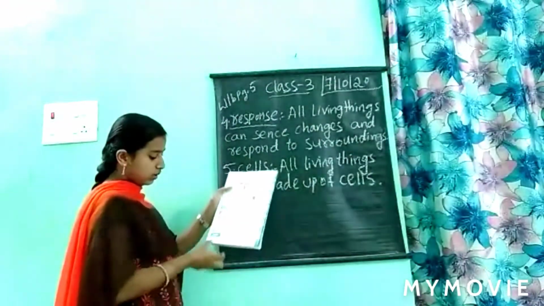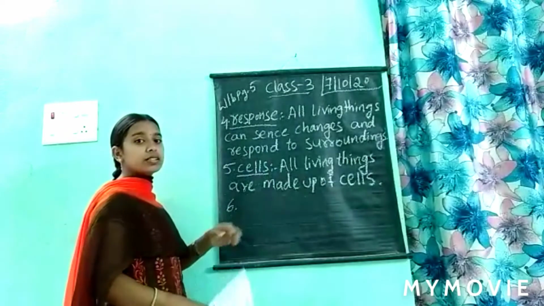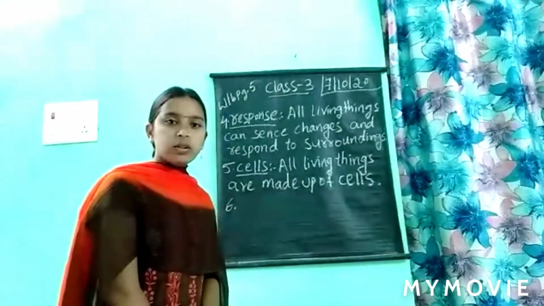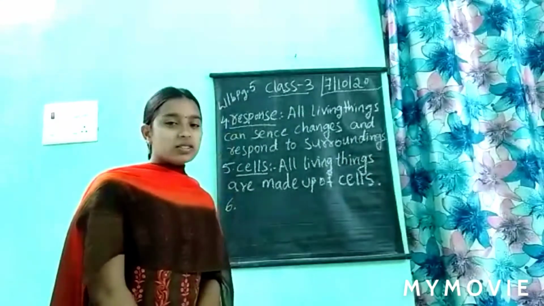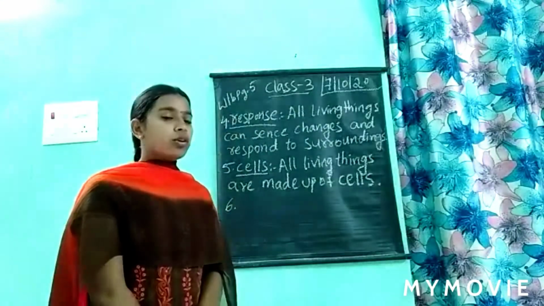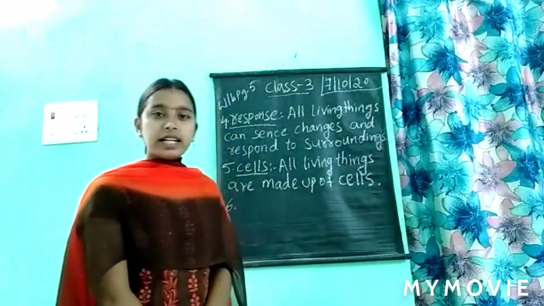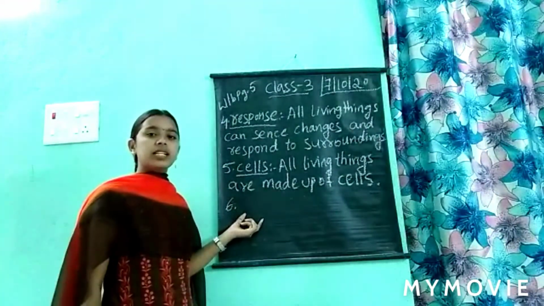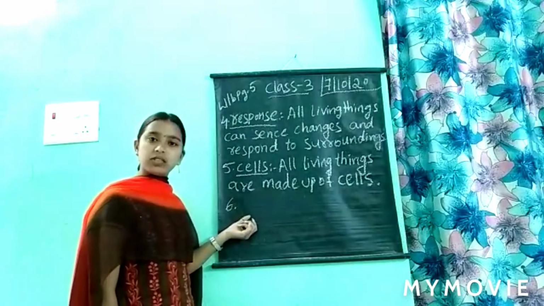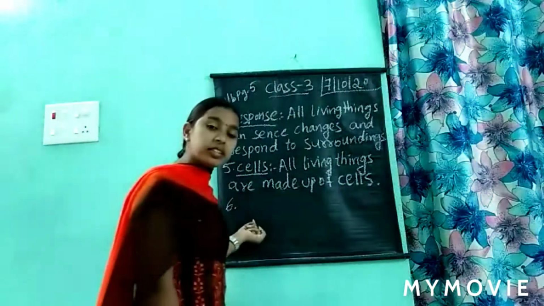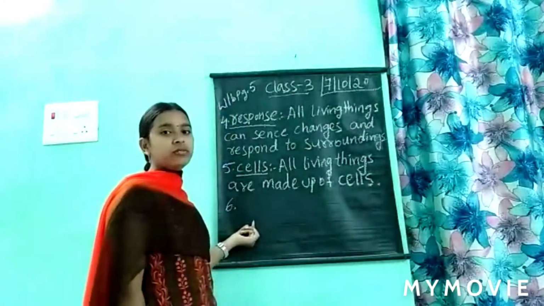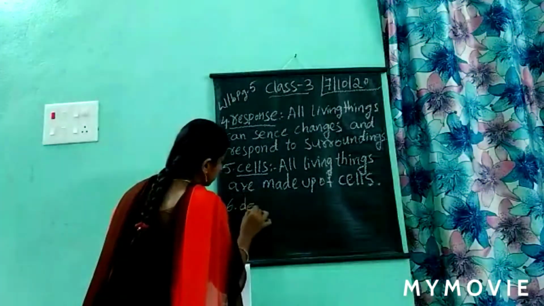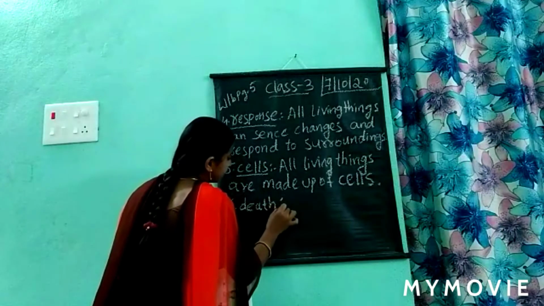And the last one, the sixth one. Death. Death means what? Dying, right? So will all the non-living things die? Yes or no? No. Non-living things will not die. But all the living things will die after a certain period of time. Yes or no? Yes. So the sixth one is death.